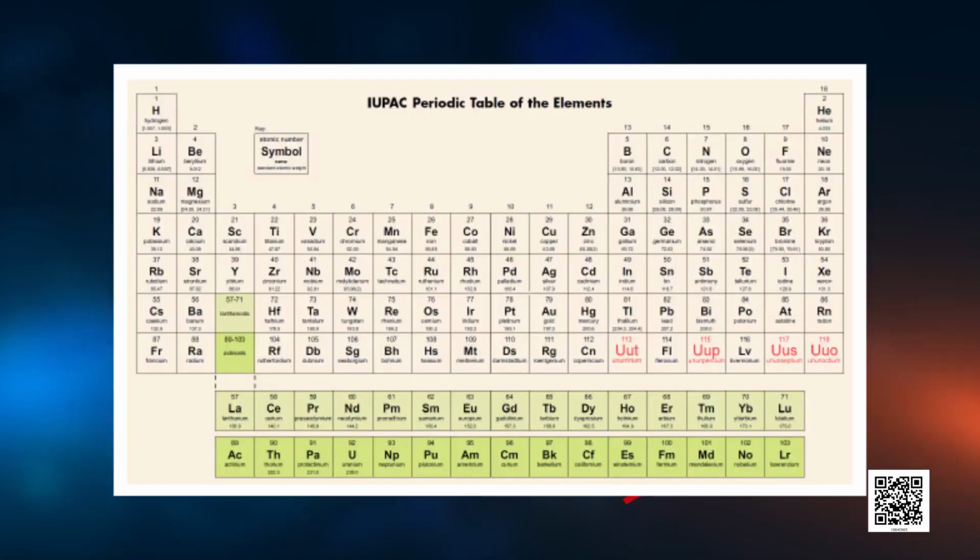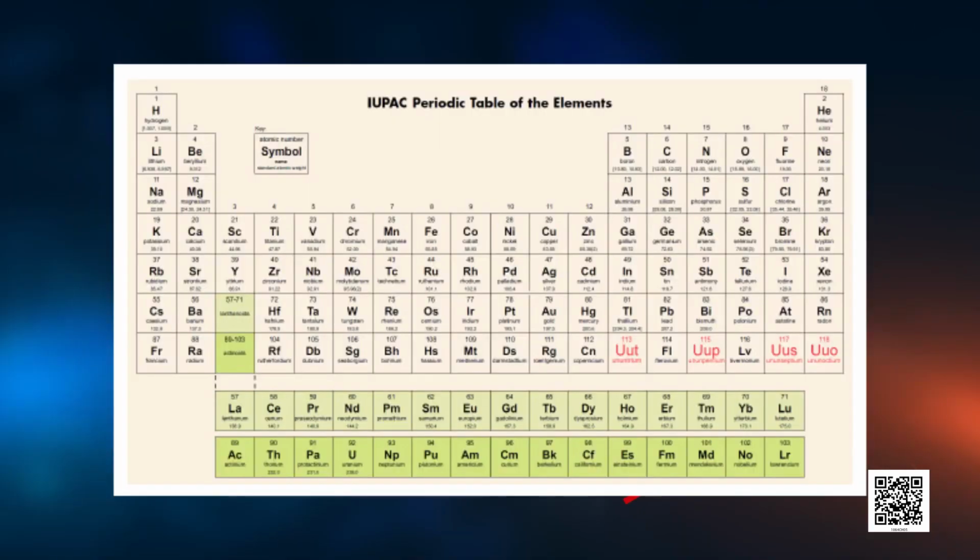Hello learners, are you ready to continue our journey into the history of classification of elements? Look at the modern periodic table. Can you tell the name of the element with atomic number 101? Have a closer look. It's Mendelevium. It's named after Dmitri Mendeleev, who is known as the father of the periodic table.